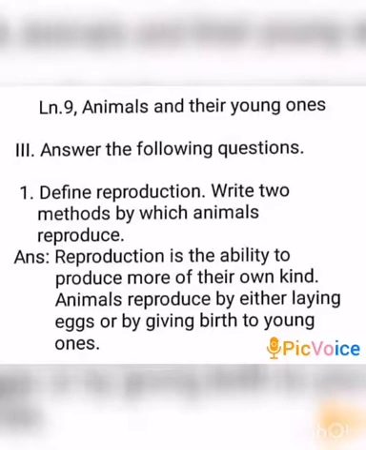Answer. Reproduction is the ability to produce more of their own kind. Animals reproduce by either laying eggs or by giving birth to young ones. There are two ways of reproduction.